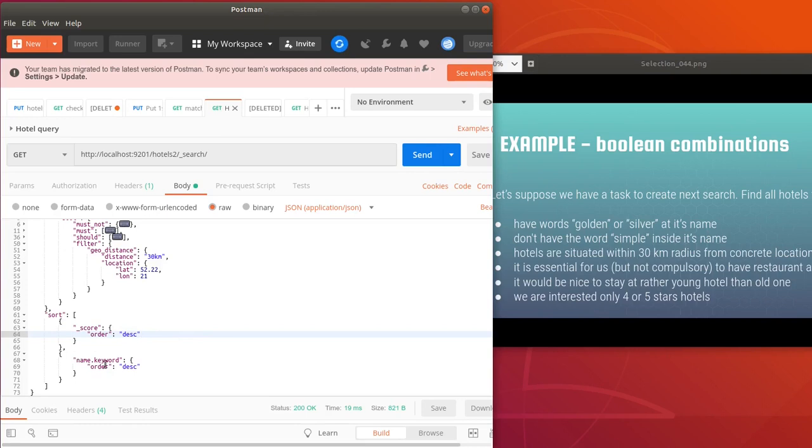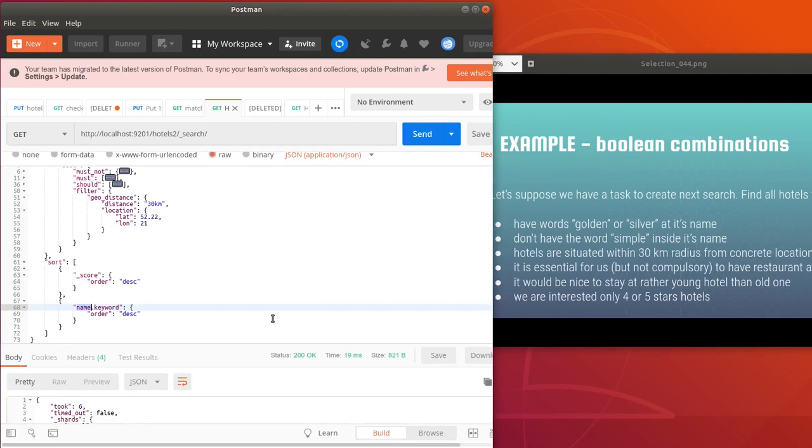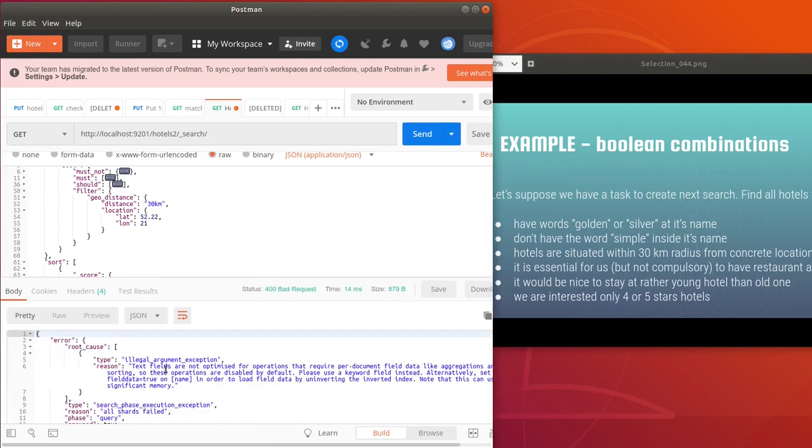And we can add an additional sorting field, name, but pay attention that we are using keyword here. As you remember, we applied multi-field mapping for the hotel's name field. And I want to show you that without it, we will get an error. Do you see that message? Text fields are not optimized for operations that require per document field data like aggregations and sorting.